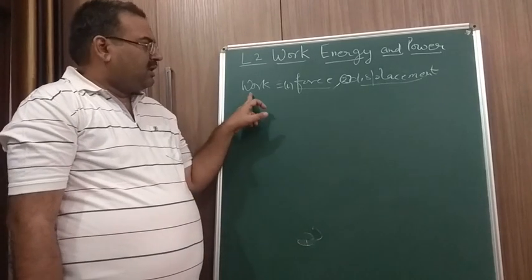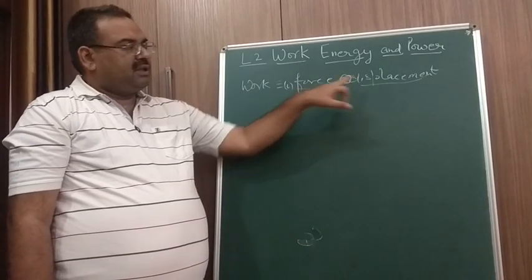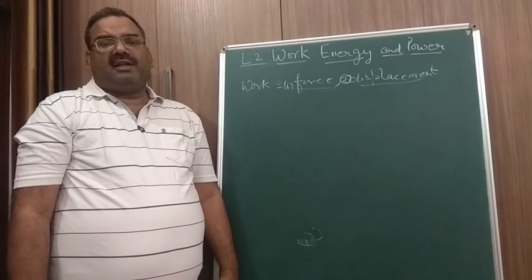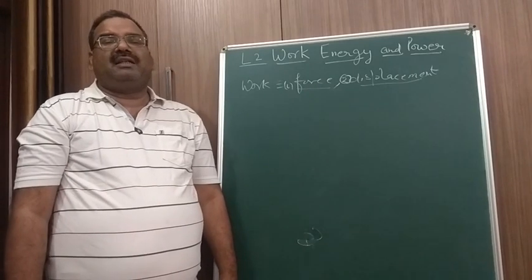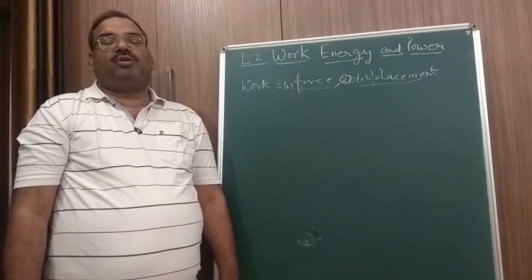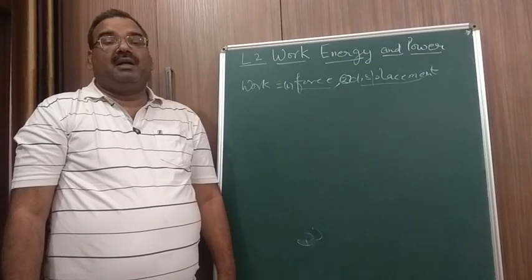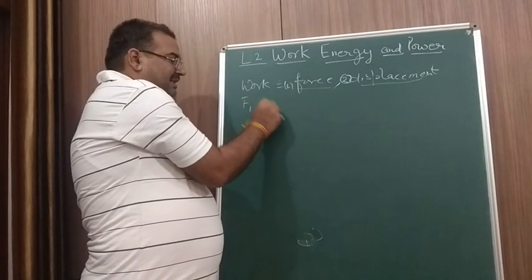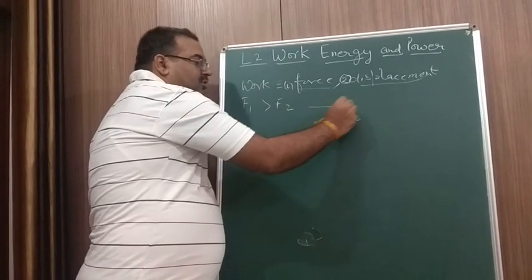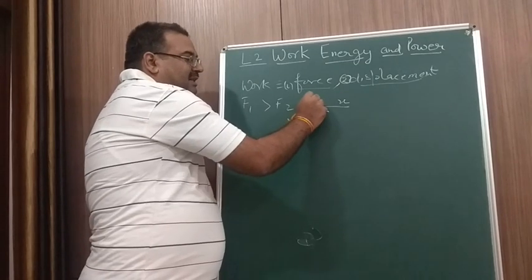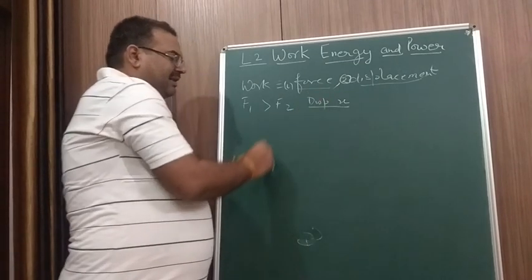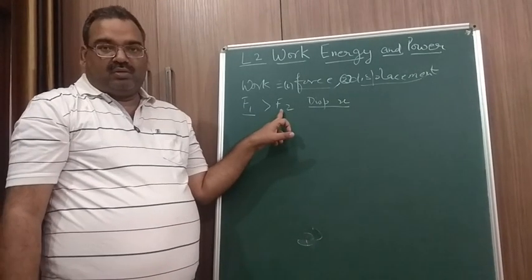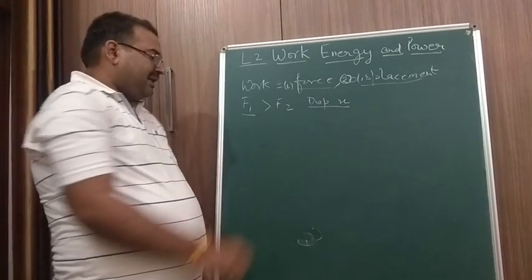So we know that work is dependent upon two factors. One, the force. The second, the displacement. Now let us take two forces, F1 and F2. They displace an object to a certain displacement only. The displacement is the same for both the objects, but the forces exerted over them are F1 and F2. If F1 is greater than F2 and they displace an object by x, then the work done by F1 will be greater than the work done by F2. Clear?